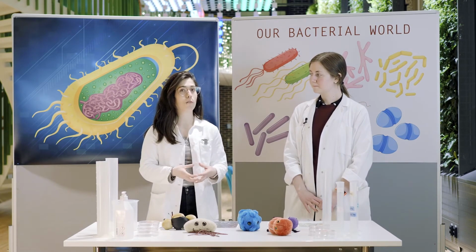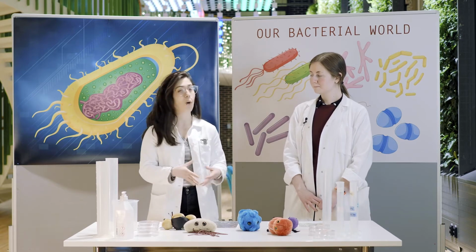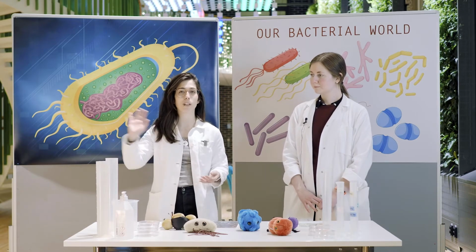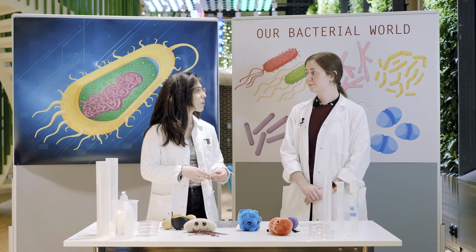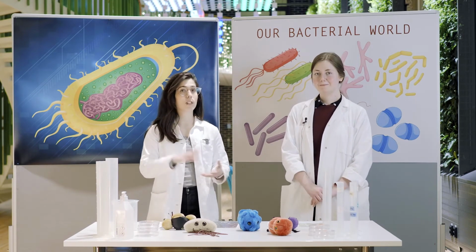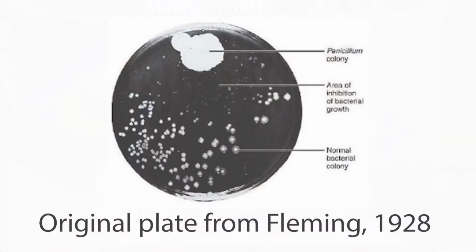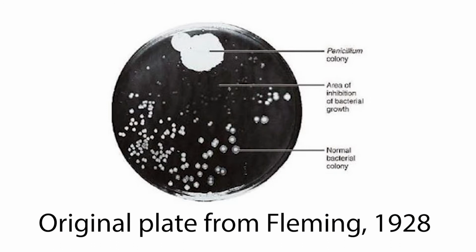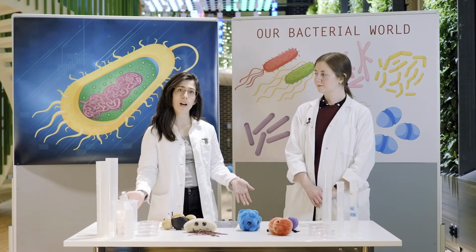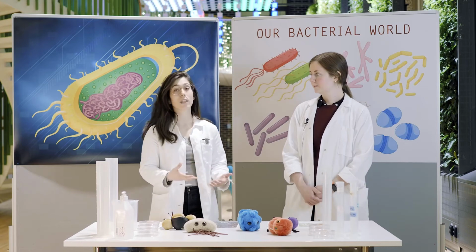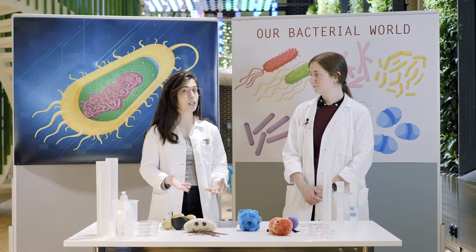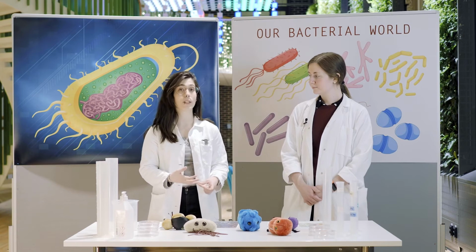The same mold that you can find if you leave your oranges for way too long at home, or perhaps lemons, you forget a lemon in the corner of the fridge. Or in his case, it was actually moldy bread. There are different kinds of molds that grow on foods. And what he noticed, he was smart enough to notice, is that around the mold growing in these plates, the bacteria that was supposed to be there, because he was working with bacteria, was completely gone. And he was like, maybe this has something that can actually kill bacteria. And this antibiotic is the one that we know as penicillin, because it actually comes from the mold Penicillium.